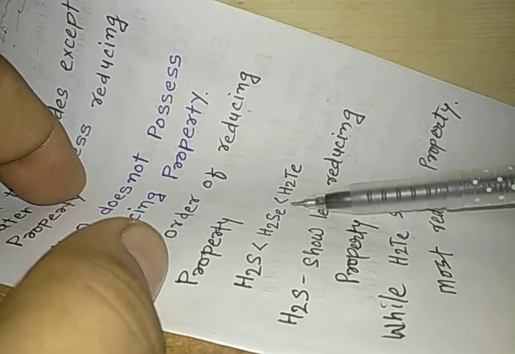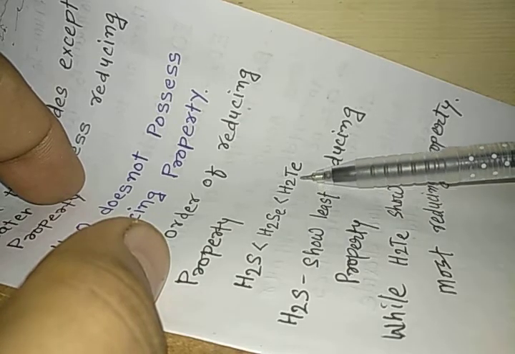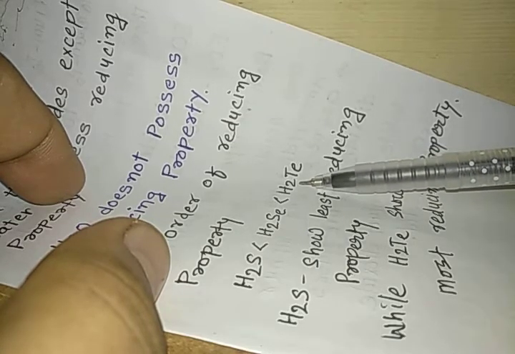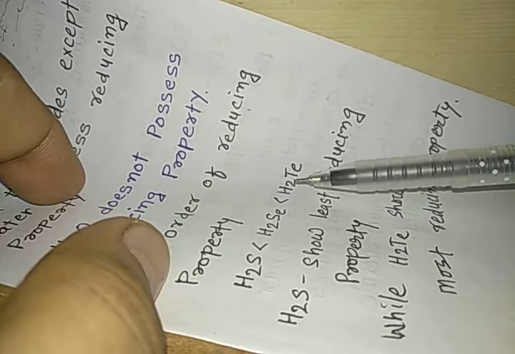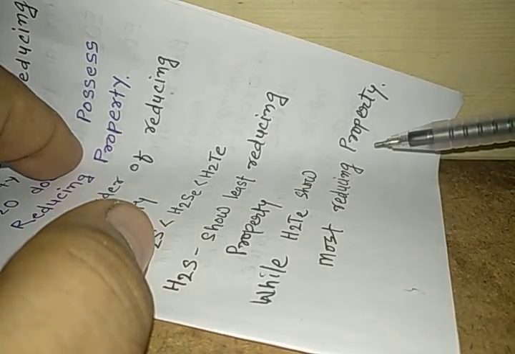This can also be explained by the bond dissociation enthalpy, because H2Te can easily produce hydrogen and that is why it can reduce others. H2S shows the least reducing property while H2Te shows the most reducing property.